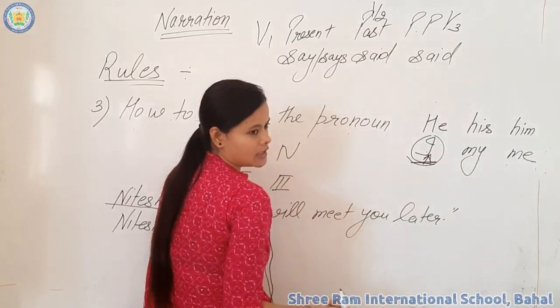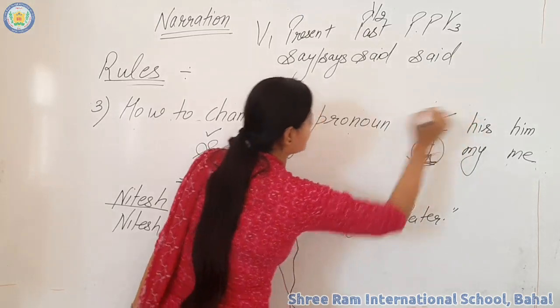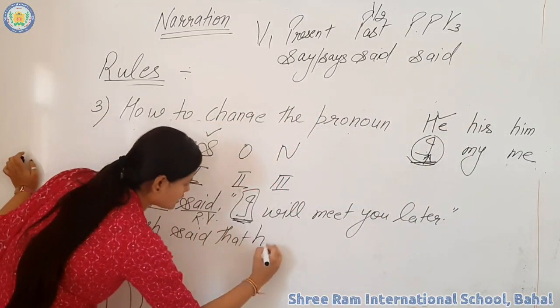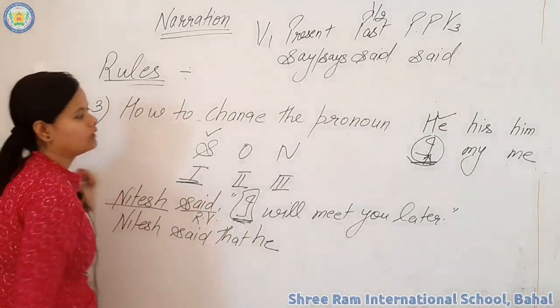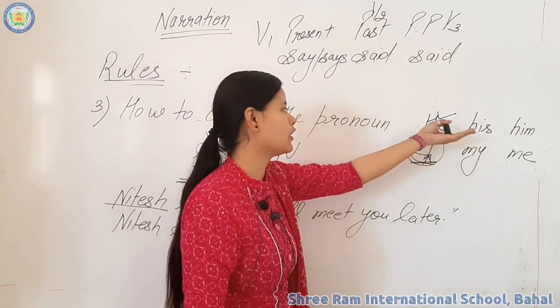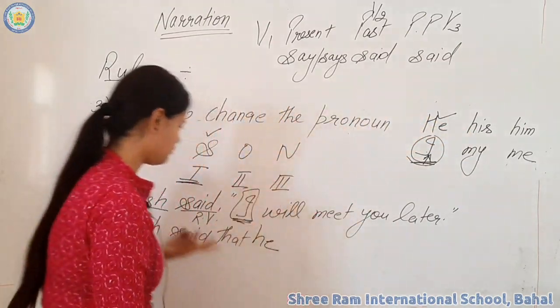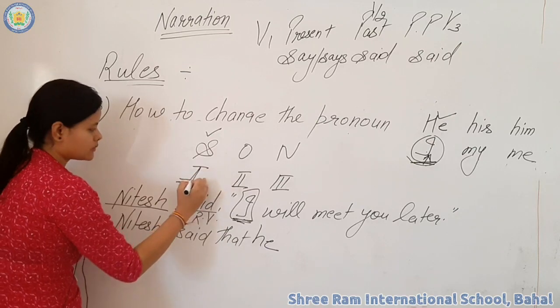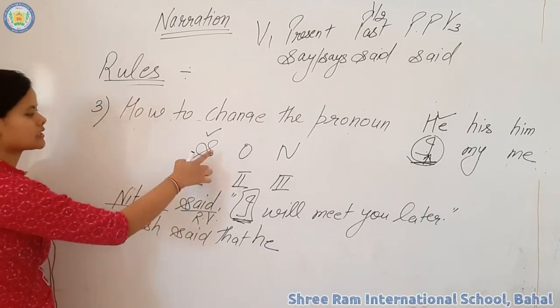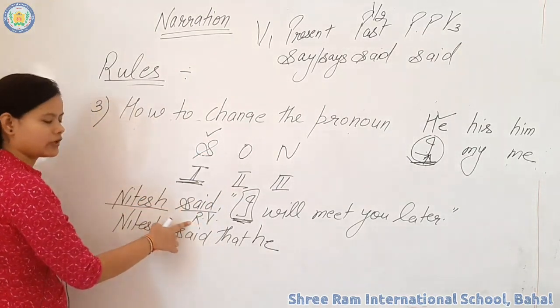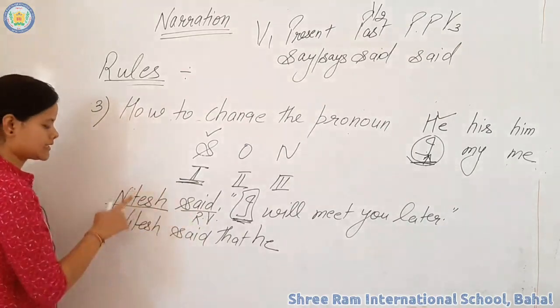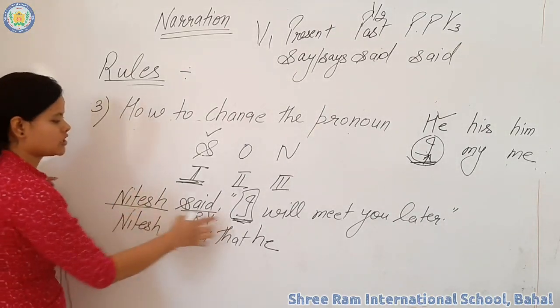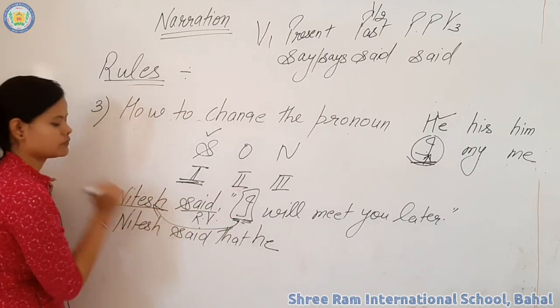So what is the subjective case of he? He. So we have to change I into he. You have to remove I and use he here. Why? Because first person will change according to the subject of the reporting verb. This is your reporting verb and this is the subject. So you have to change I according to the subject.